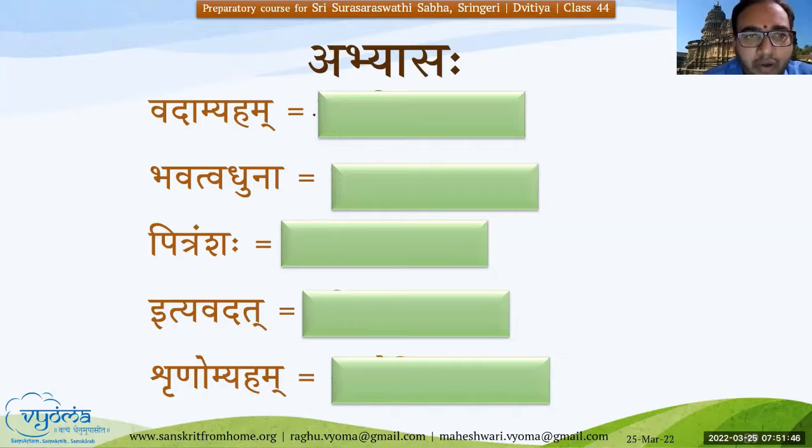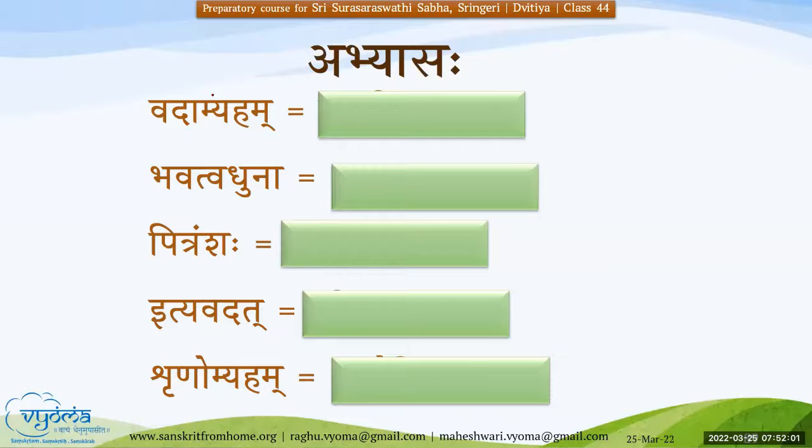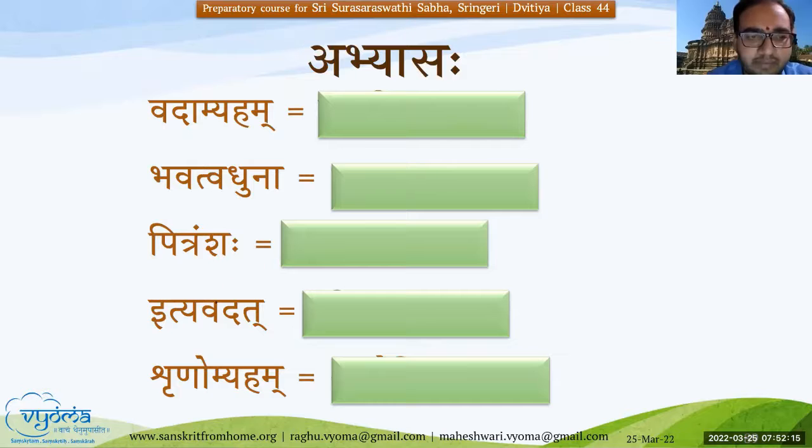Okay, hope you have answered these 5 questions. It's very easy and straightforward. Let us see. Gansha Mahodaya, can you please answer these? Ram Ram Mahodaya. Ram Ram. Vadami aham. Very good. Bhavatu adhuna, bhavatva adhuna. Very good. Pitru amshaha, pitramshaha. Very good. Iti avadat, ityavadat. Uttamam.